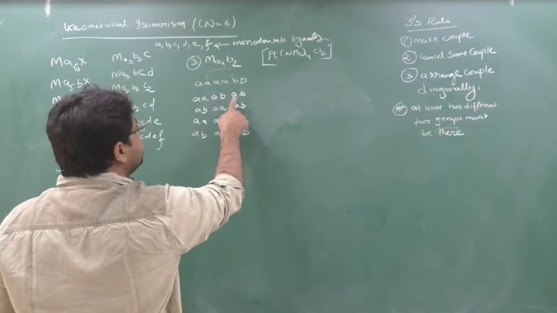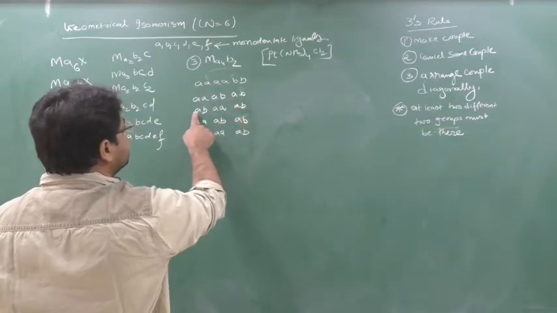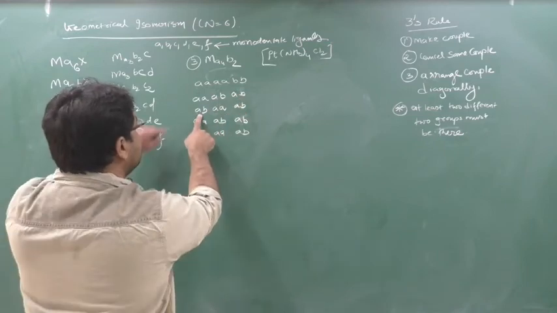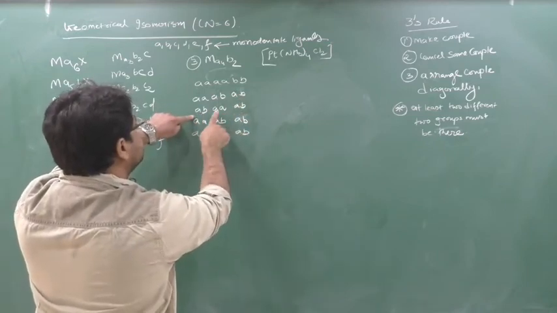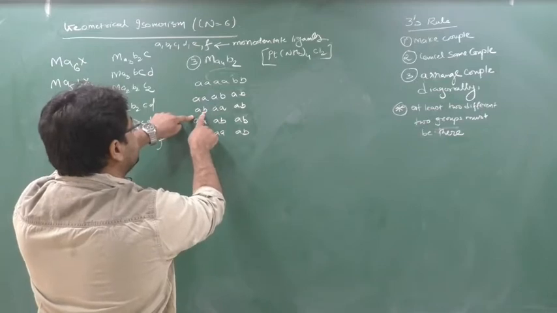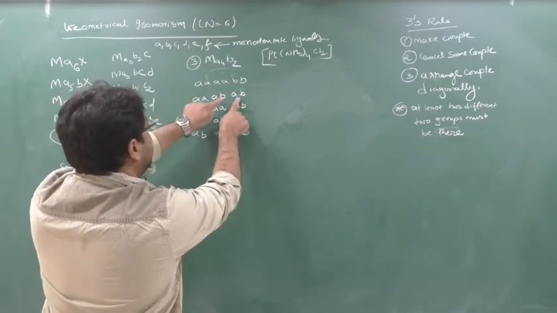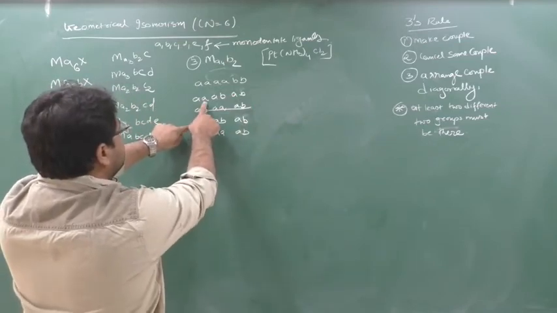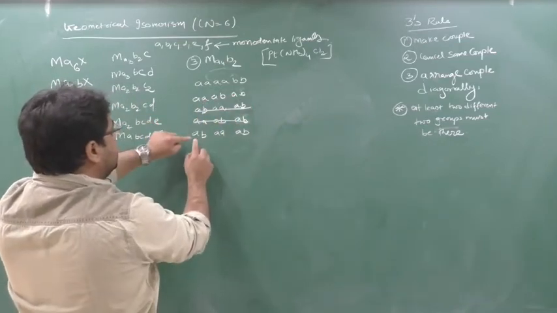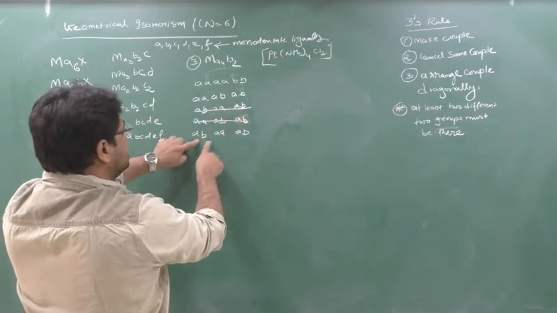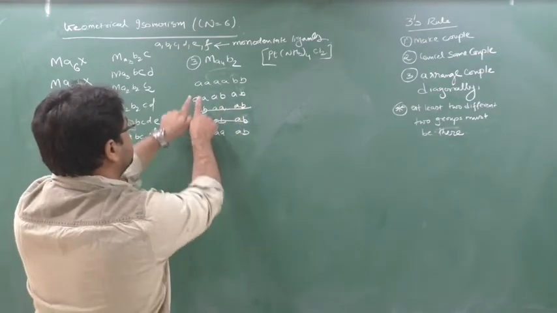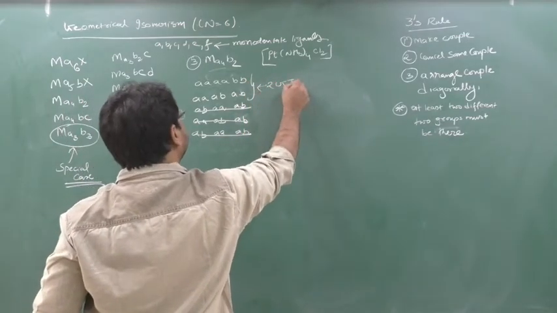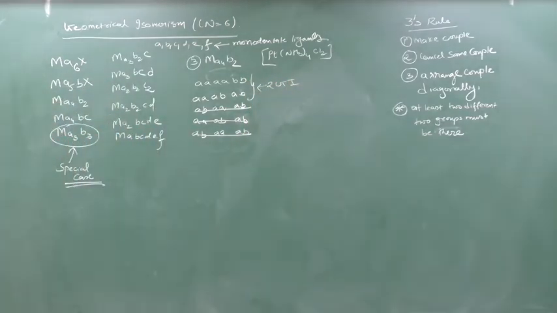See AA, AB, AB. So AA, AB, AB. AB, AA, AB. See here AA, here AB. So here 2 times AB are there, 1 time AA. So this is same, cancel. AA, AB, AB, cancel. AB, AB is 2 times, AA is 1 time. So this is also same, cancel. How many isomers? 2. 2 GI are possible. Clear?